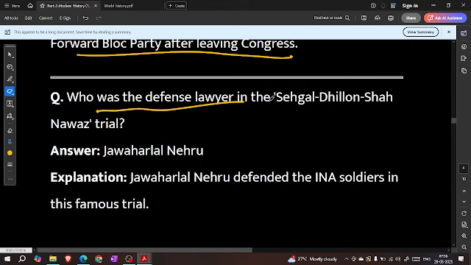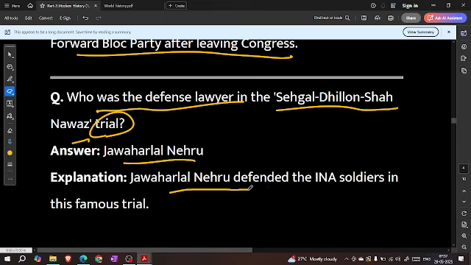Who was the defense lawyer in the Sehgal, Dhillon, Shah Nawaz trial? Jawaharlal Nehru. Jawaharlal Nehru defended the INA soldiers in this famous trial.